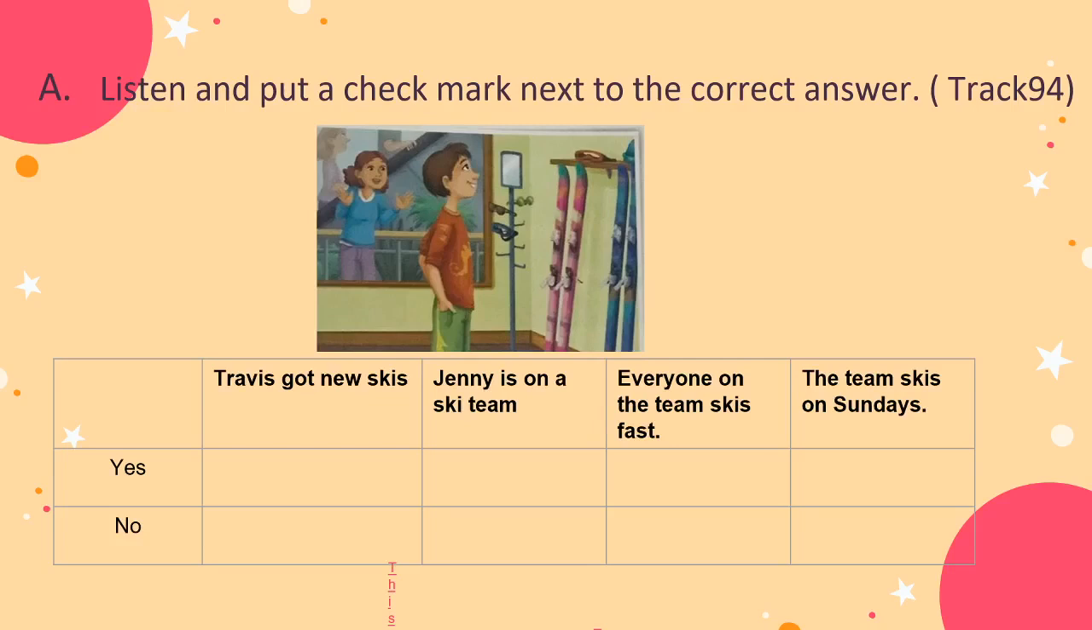Okay, everyone, I know that you finished your check marks already, right? So now let's check your answers with teacher all together. Let's look at the first one: Travis got a new ski. Yes or no, everyone? Good, it is yes, right? You can hear in our listening that Travis got a new ski. Now let's move to the second one: Jenny is on a ski team. Are you sure that Jenny is on a ski team? Yes or no? Good, it is no, right?